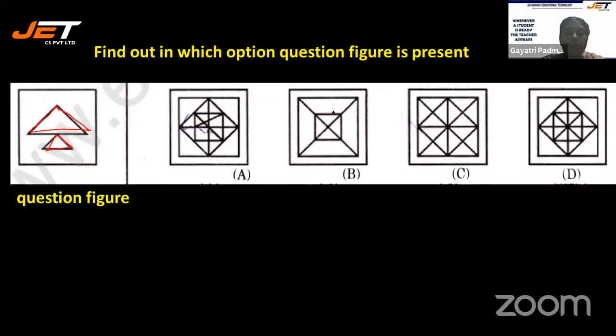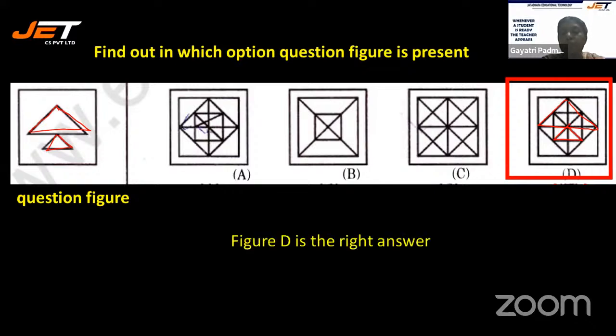And here also there is no triangle. Here you have a triangle, but the small triangle is not here. Here you have one big triangle, then one small triangle. So your answer must be option D. Yes, it is. So figure D is the correct answer. This is how we trace out in which option the question figure is present.